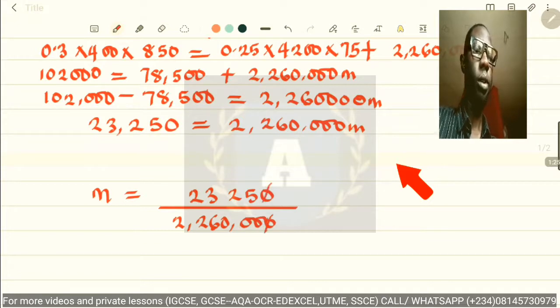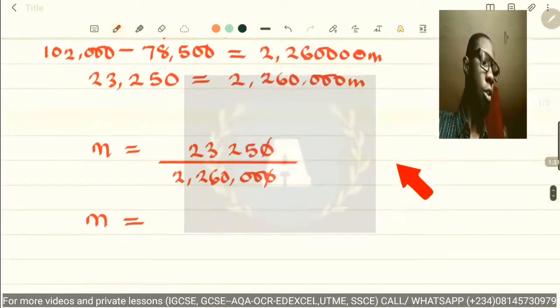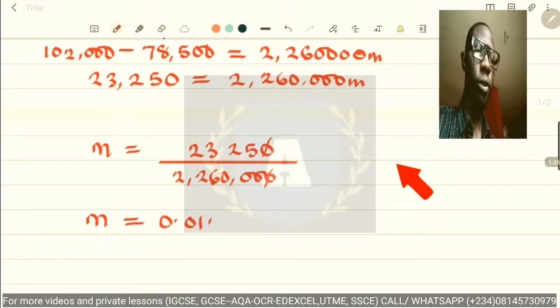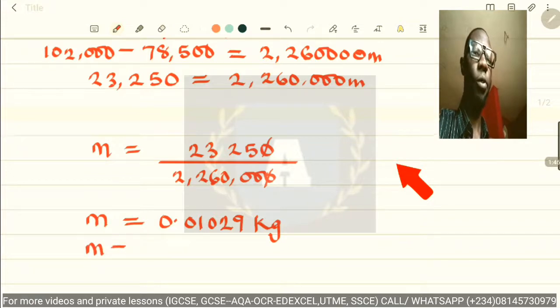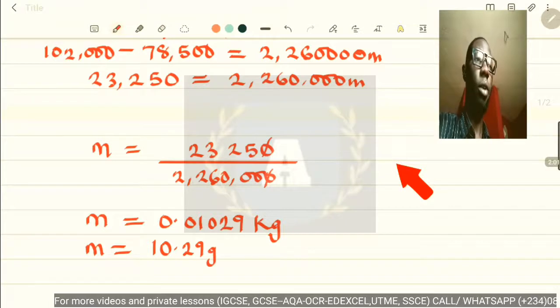So this cancels out this, and we have our m to be equal to 0.01029 kilogram. That is the value for our m. That is the mass of water that actually boils off. Or we convert that to gram, and that will be 10.29 gram. All right, thank you.